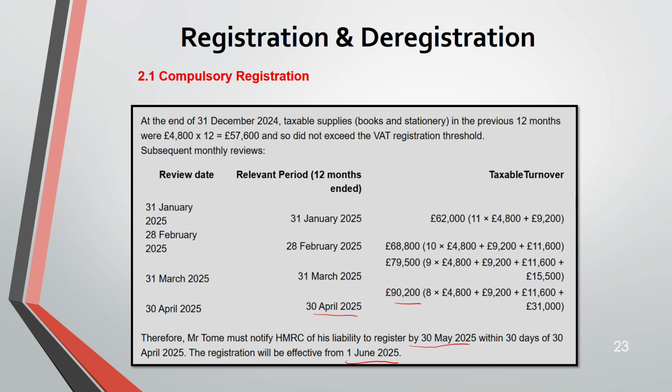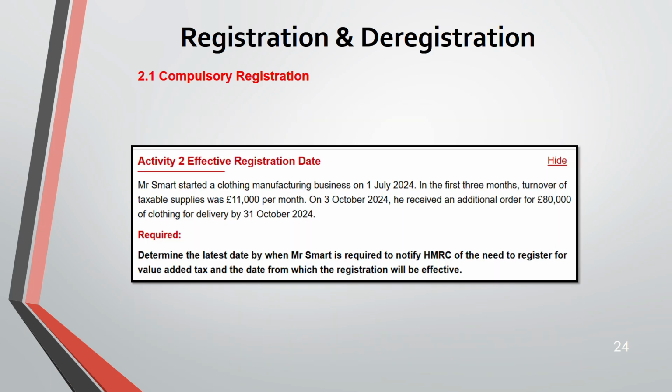Now, moving on to activity 2. Here you have to determine the latest date by when Mr. Smart is required to notify HMRC of the need to register for VAT and the date from which the registration will be effective. Same as the previous question. Here, Mr. Smart started a clothing manufacturer on 1st July 2024. In the first 3 months, taxable supply was 11,000 per month. On 3rd October 2024, he received an additional order for 80,000 of clothing for delivery by 31st October 2024.